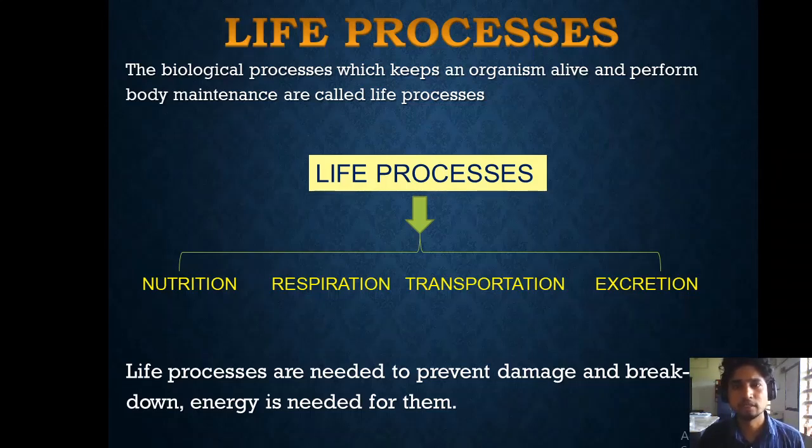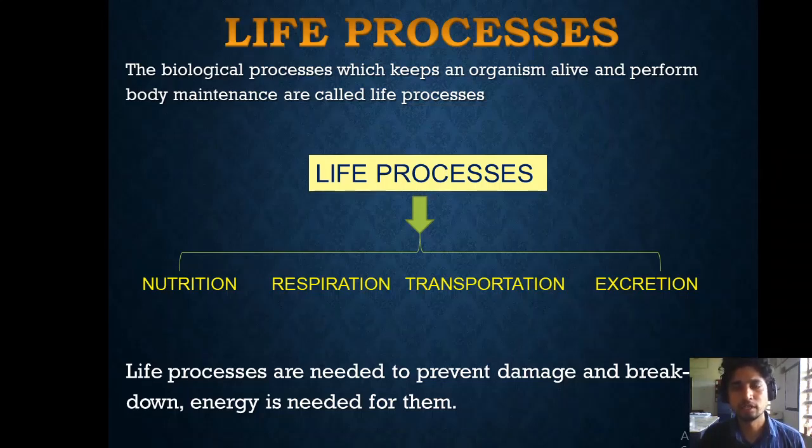All these processes should go on parallelly in our body to keep ourselves active, healthy, and living. These life processes are needed to prevent damage and breakdown, and to provide the energy needed by the body. What kind of damage?